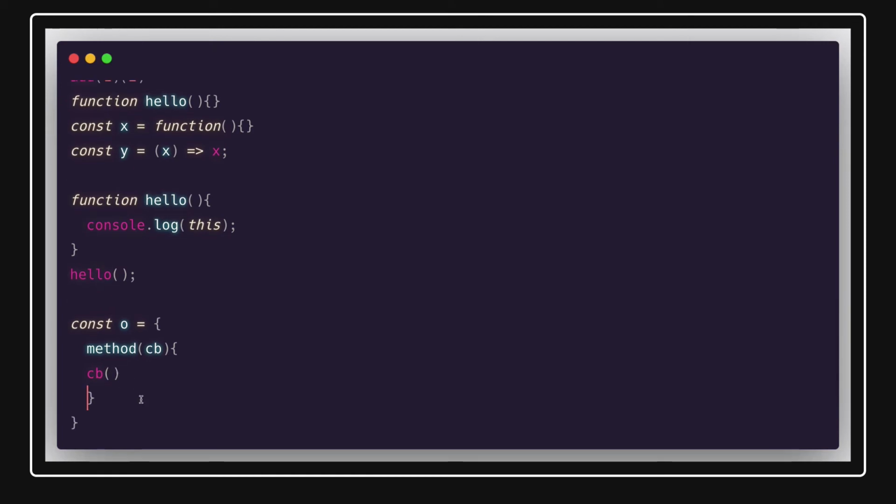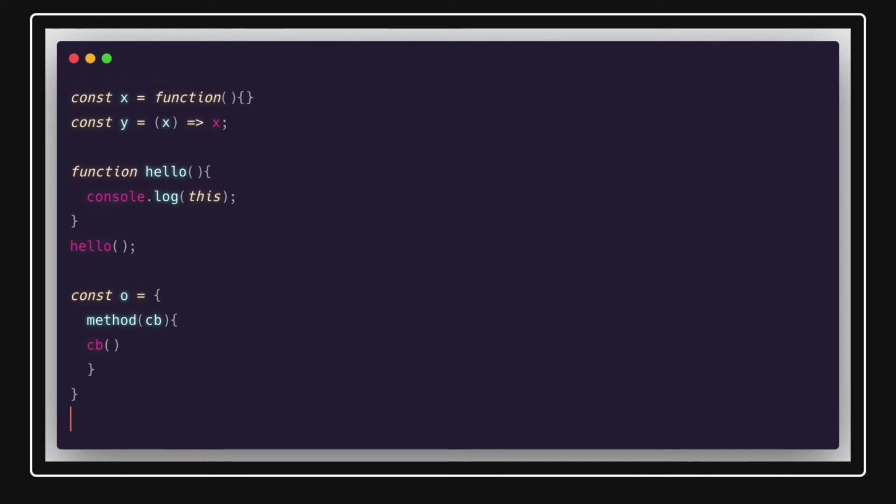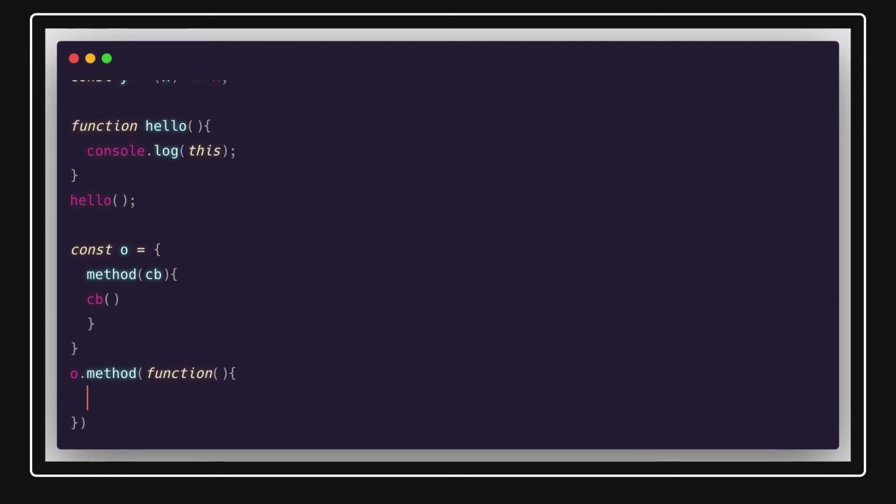And now you are calling this method, o.method. This is a callback function. So we are writing it something like this. And here if you put console.log, this is also pointing to the window object.